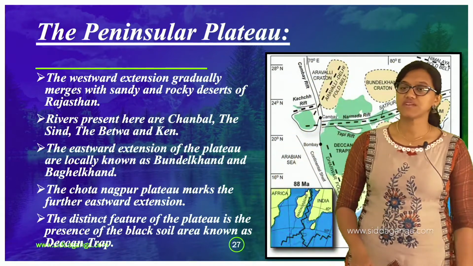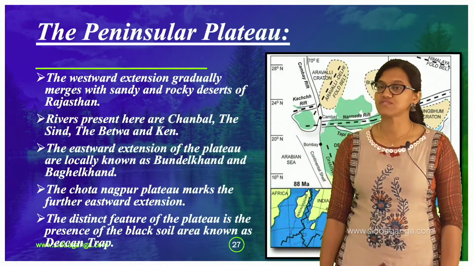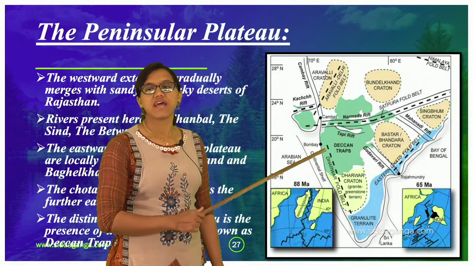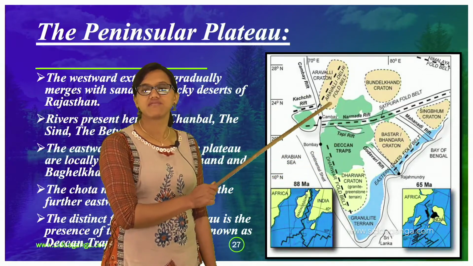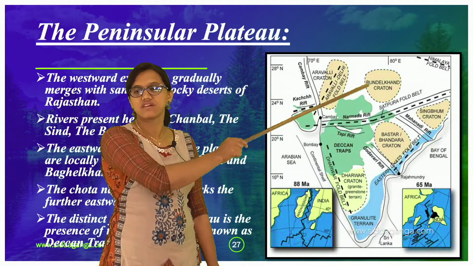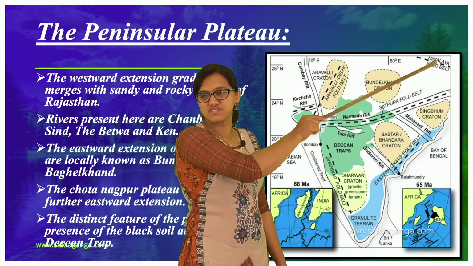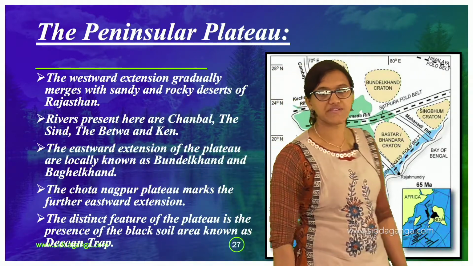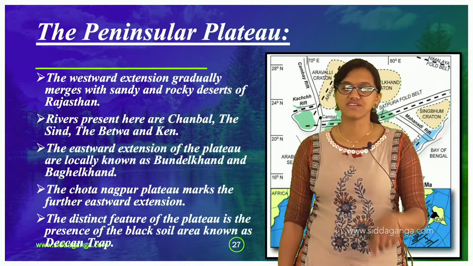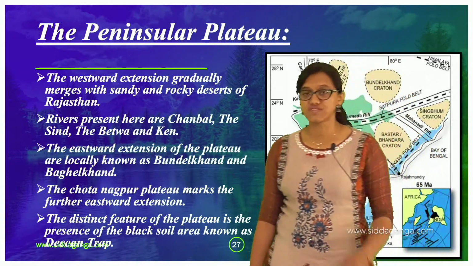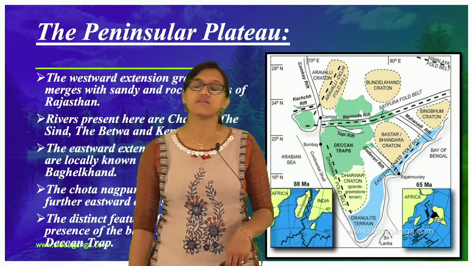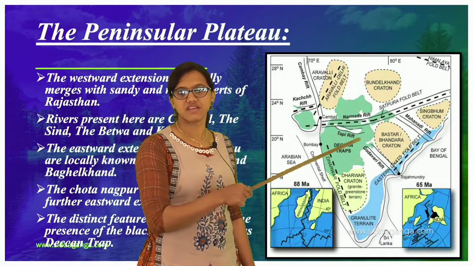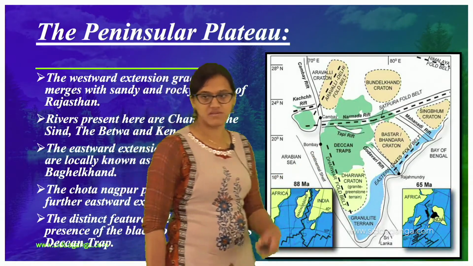The distinct feature of the plateau is the presence of the black soil area, which is known as the Deccan Trap. So here you can find the Deccan Trap, which has the black soil. Now we can see the Aravalli fold belt here, and you have Bundelkhand, and somewhere upwards towards the east you can find the Chota Nagpur, which comes under the Central Highlands, showing the eastward extension. The distinct feature of this peninsular plateau is the presence of black soil, which we call the Deccan Traps.